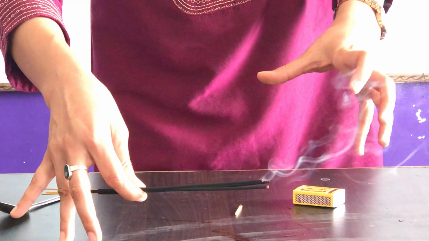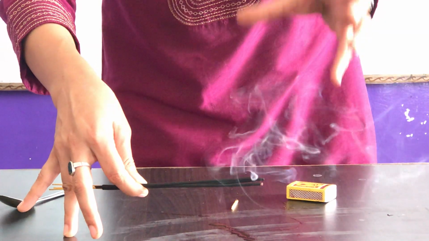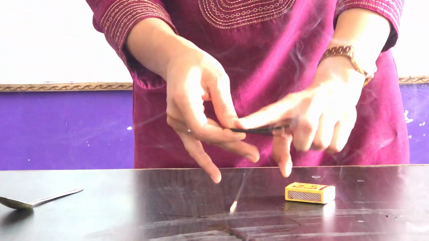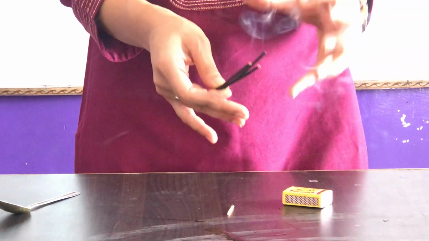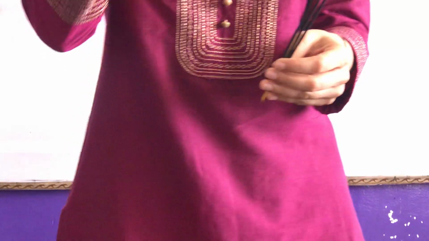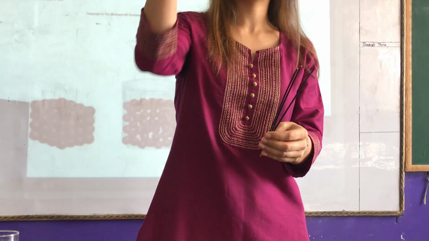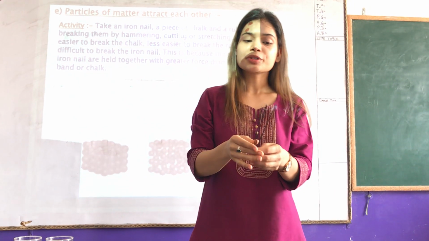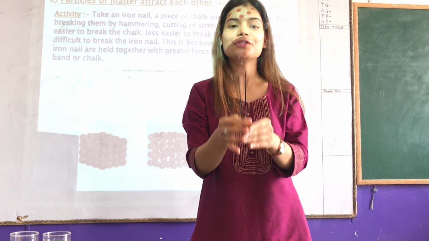They are taking the spaces in between the particles of air, and the fragrance coming out from these incense sticks will be smelled by the child who is sitting at the last bench also. Why? Because of this process called diffusion.